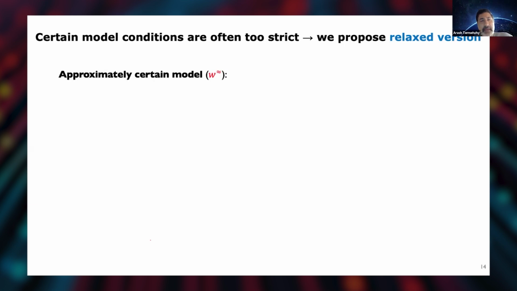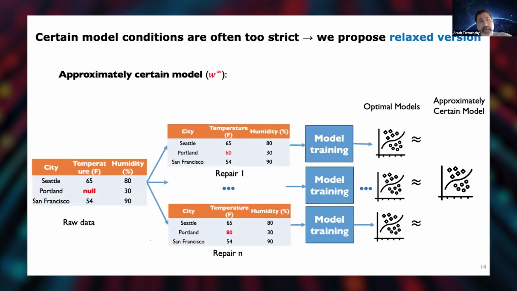So what we have done is relax that concept and introduce another concept of approximately certain models. For approximately certain models, we say, okay, let's again do the same thing. We go over all possible repairs, and for each repair, we learn a model. That's almost the same definition.